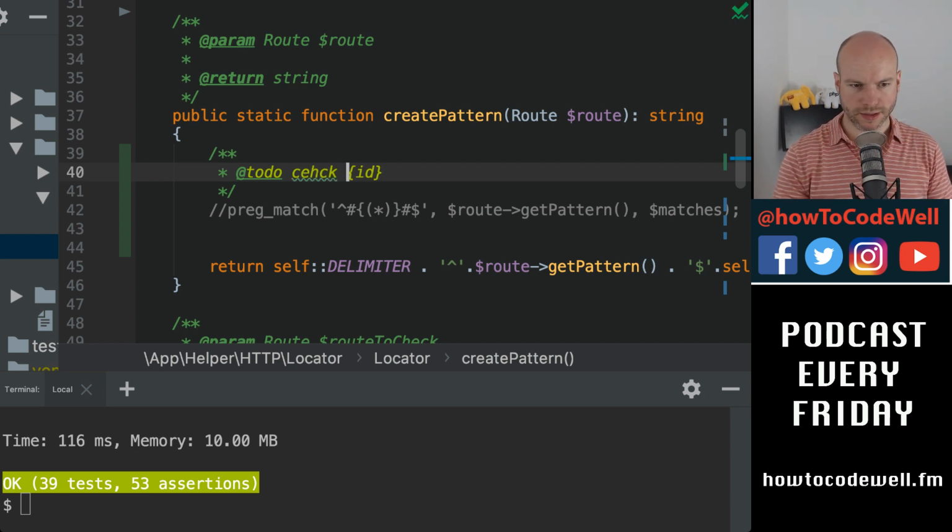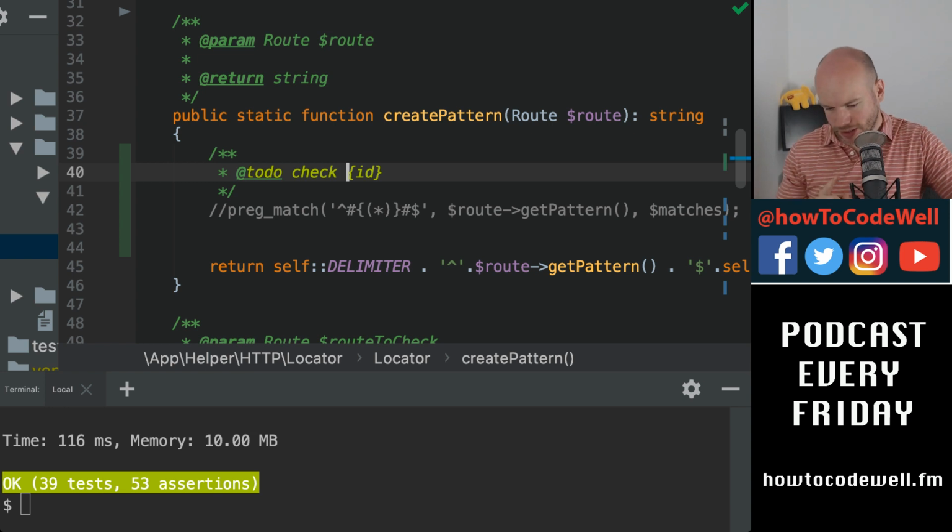I need to think about this, because I might be able to do something crazy with strlens and straposes and all this stuff. The fear I have is that we're doing a regular expression in a regular expression, and thinking about that out loud doesn't make any sense. Why go to all that effort? For every route, regardless of whether it's matched, I would have to do this.